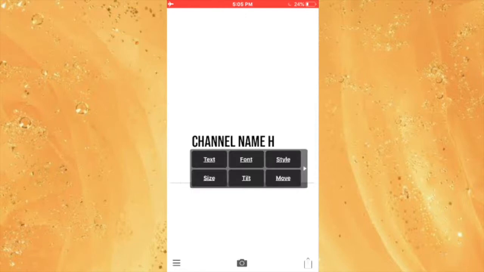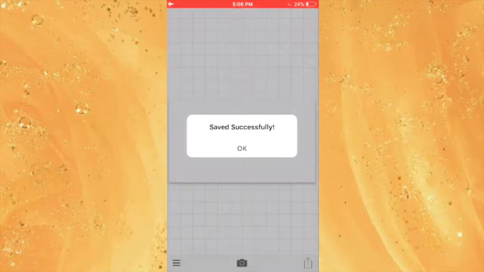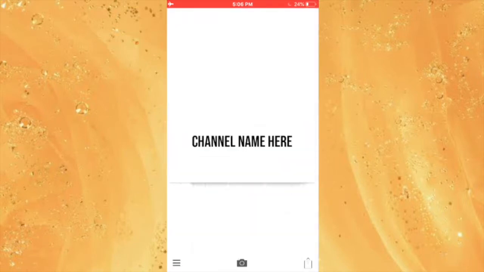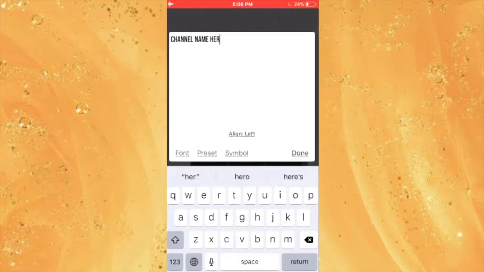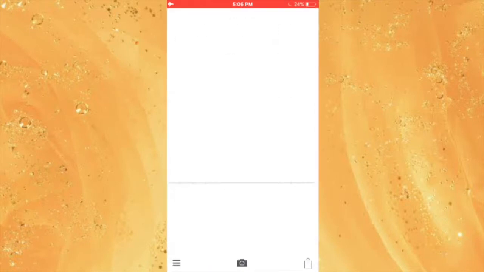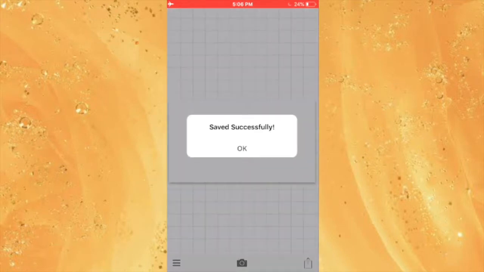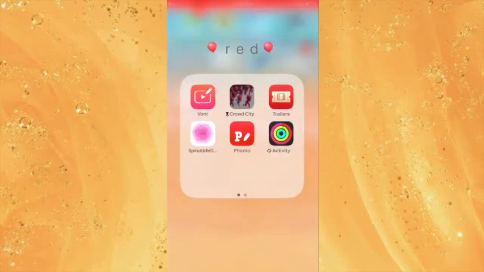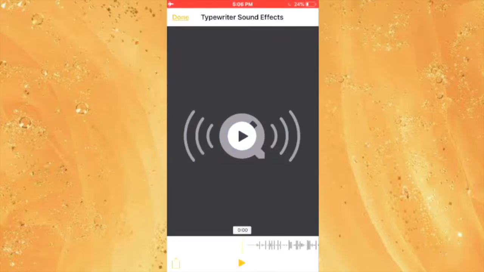Don't save it when you do a space, just space and then letter, if you know what I mean, if that even makes any sense. And after you're done with all the letters, just delete the whole text and then save it so you're left with a blank photo. Then the next step is to go to notes or documents and record a typewriter sound